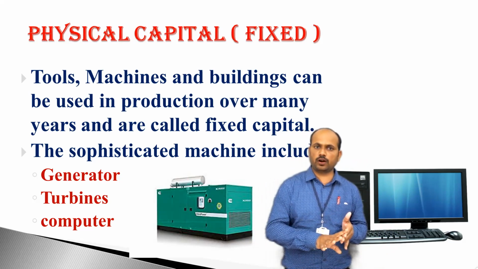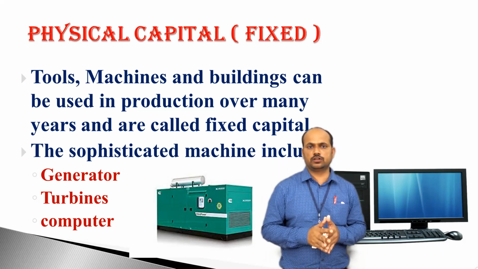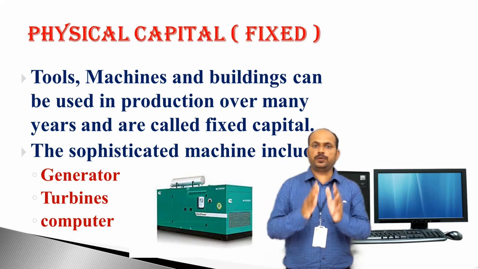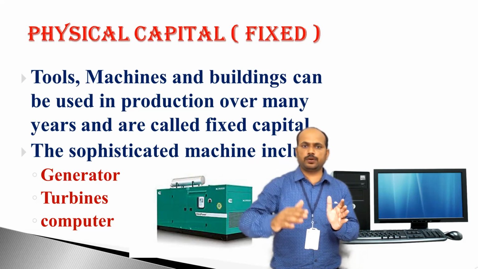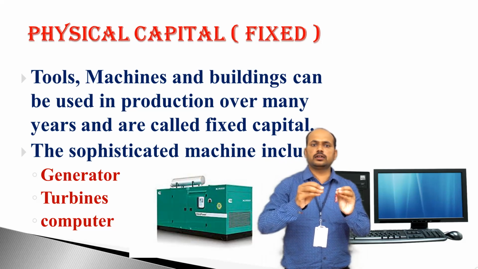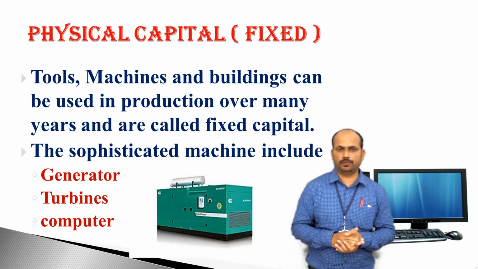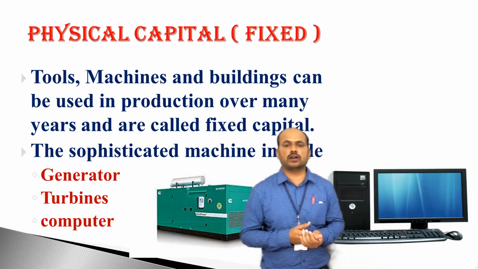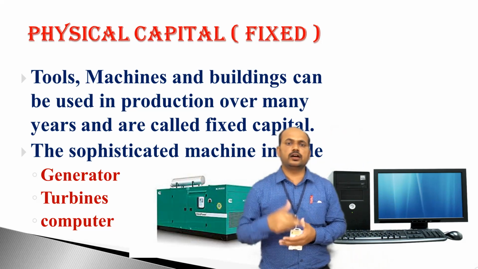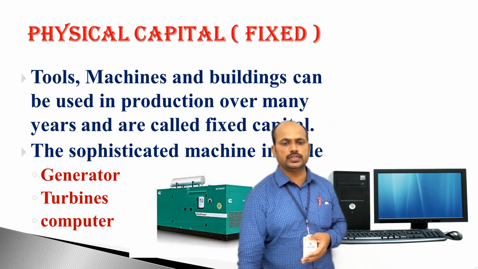Once we buy them, we utilize them for many years. So such kind of capital which is used for many years for every production is called fixed physical capital. We have examples like generator, turbines, computer, tractor, harvesters. So this is the fixed physical capital we can see here.